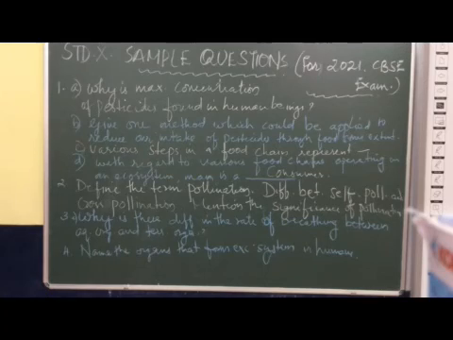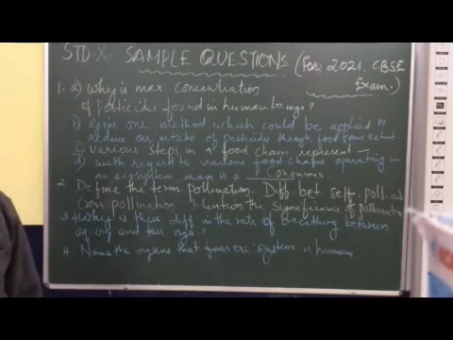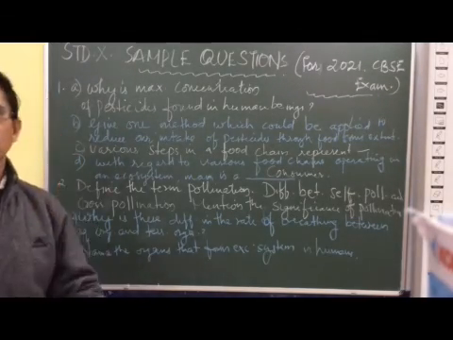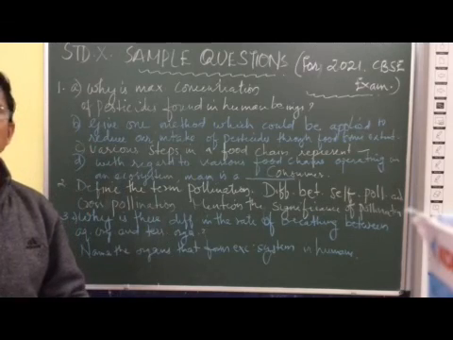Now last, name the organs that form the respiratory system in humans. In the urinary system, you can say a pair of kidneys, a pair of ureters, the urinary bladder, and the urethra.